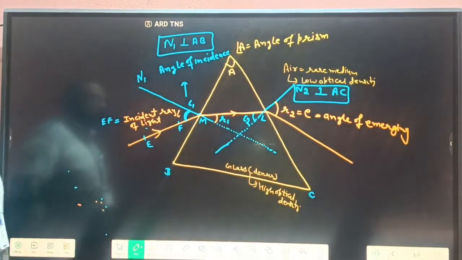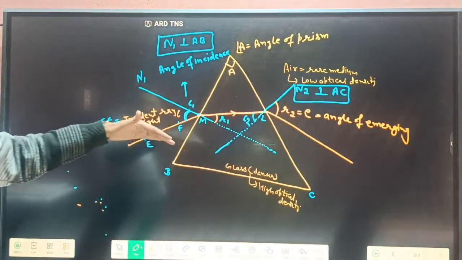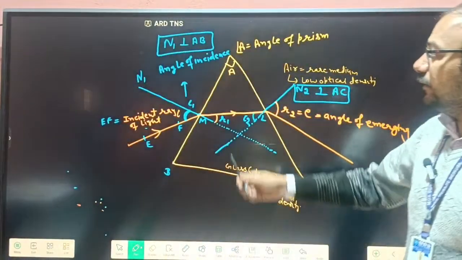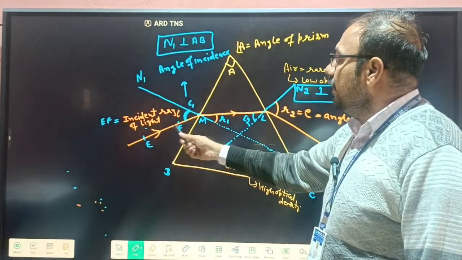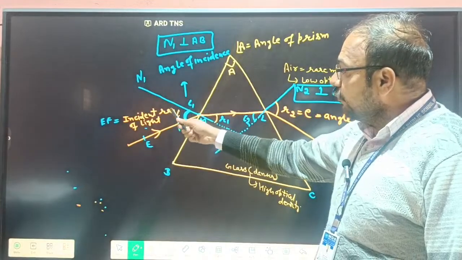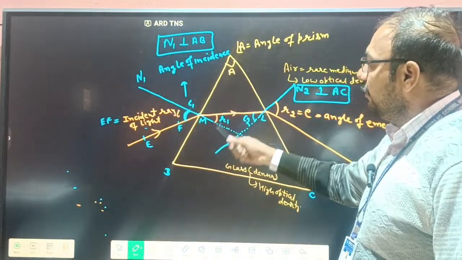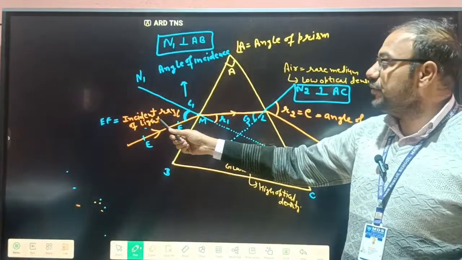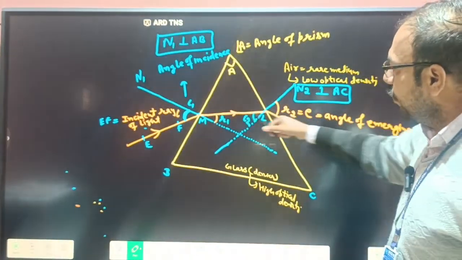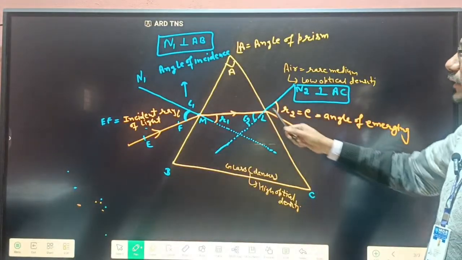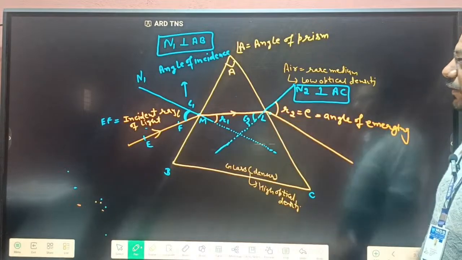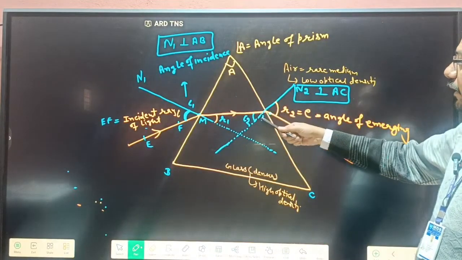Okay. So here this is the refraction through a glass prism. Basically what happens here: an incident ray EF comes and strikes at the point M, going from the rare to the denser medium. The denser medium is glass and the rare medium is air. So it bends toward the normal. This is the normal, and this refracted light strikes at point L, and after striking point L, it bends away from the normal.